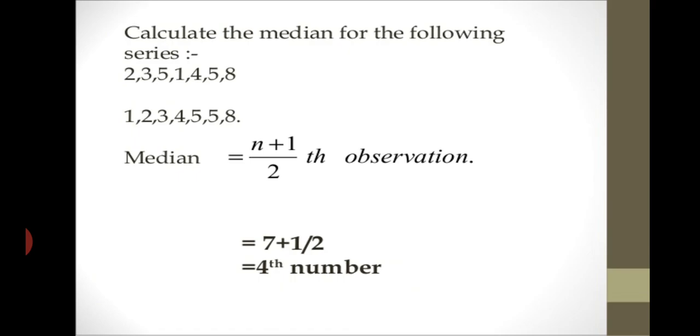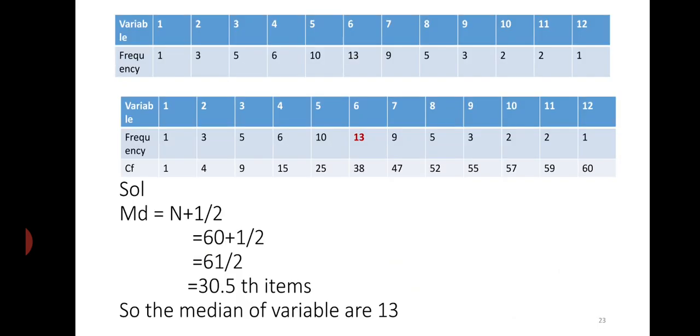Let's see one more type of example for solving. You solve it and give me the answer. Now the data in a frequency distribution. First, instead of n, we have to calculate the cumulative frequency plus 1 divided by 2. We get 60 plus 1 divided by 2, and the answer is 30.5.